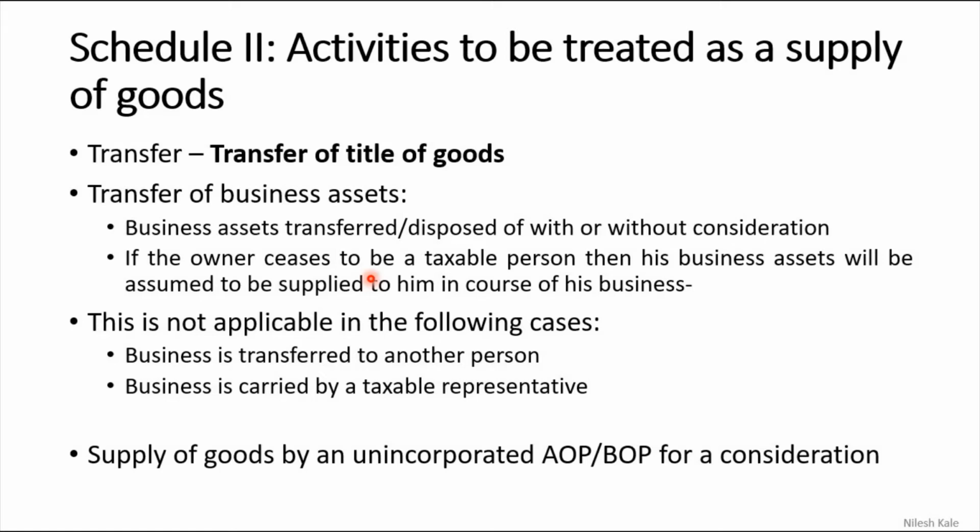Fine. Due to some reason, there are several other reasons, we will see all these reasons in the registration chapter, there are some reasons where registration is taken away, or it is given up by the person. Now, in that case, when the registration is taken away, then the owner ceases to be a taxable person. The owner need not pay the taxes. Then it will be assumed that business assets are still being transferred by the owner only, and therefore the owner still has to pay the taxes.